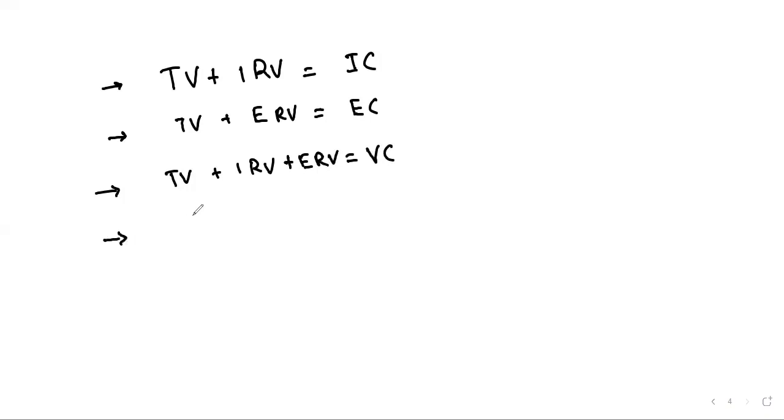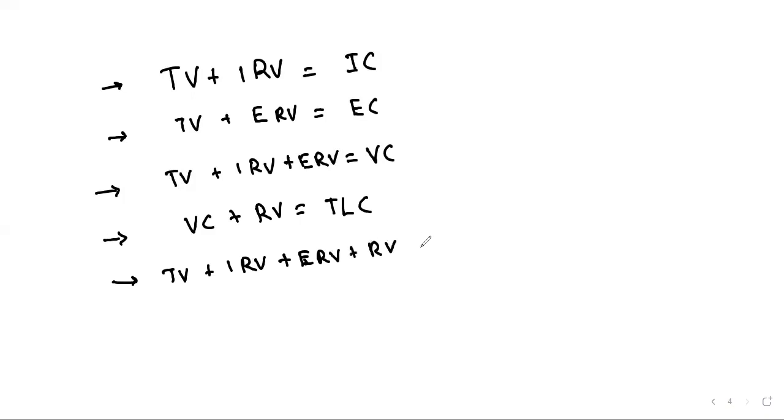You need to practice like this. Next, VC plus RV, TLC, total lung capacity. Next, TV plus IRV plus ERV plus RV.